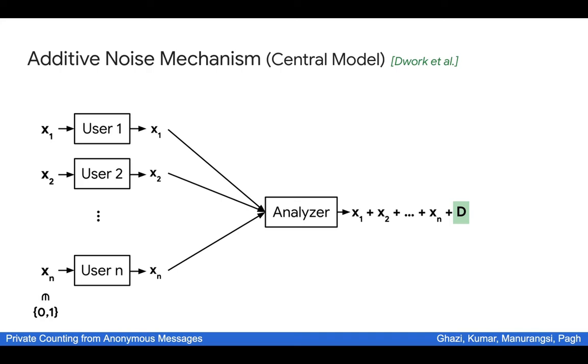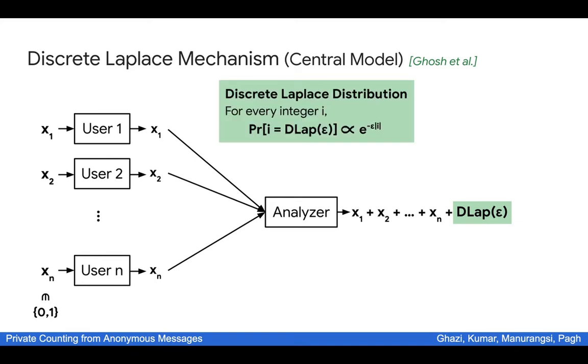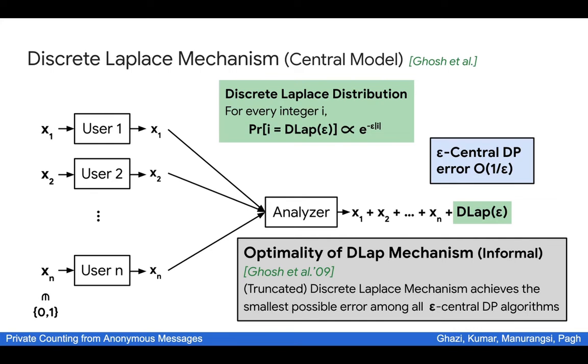For us, the only noise we have to care about is the discrete Laplace noise. This is a distribution over all integers where the probability mass at i is proportional to e to the minus epsilon times the absolute value of i. It's not very hard to see that this algorithm is epsilon-DP in the central model and that the error is of the order of 1 over epsilon. More importantly, it is in fact known that this algorithm, with a slight modification, is optimal among all the epsilon-DP algorithms in the central model. In other words, this discrete Laplace mechanism is the gold standard that we would like to match in the shuffle model.